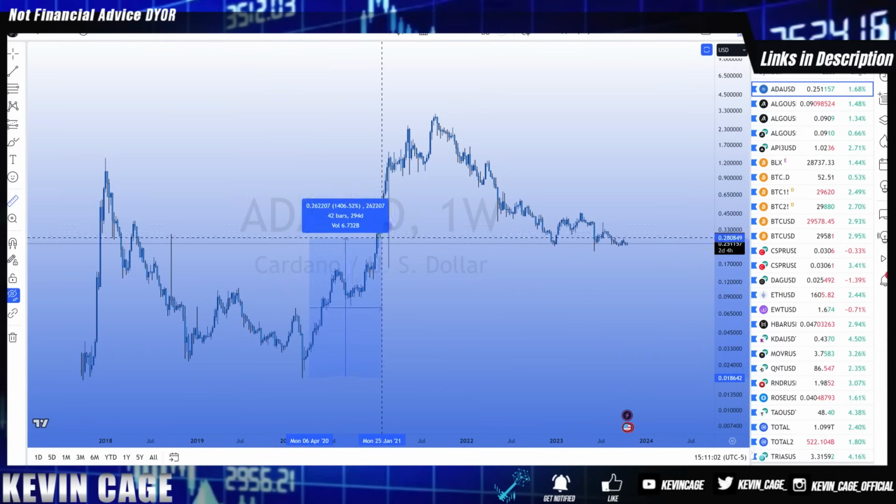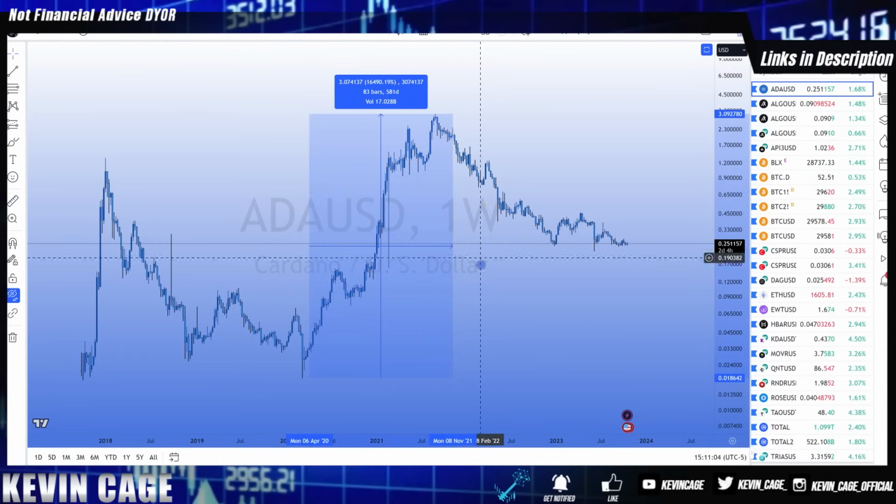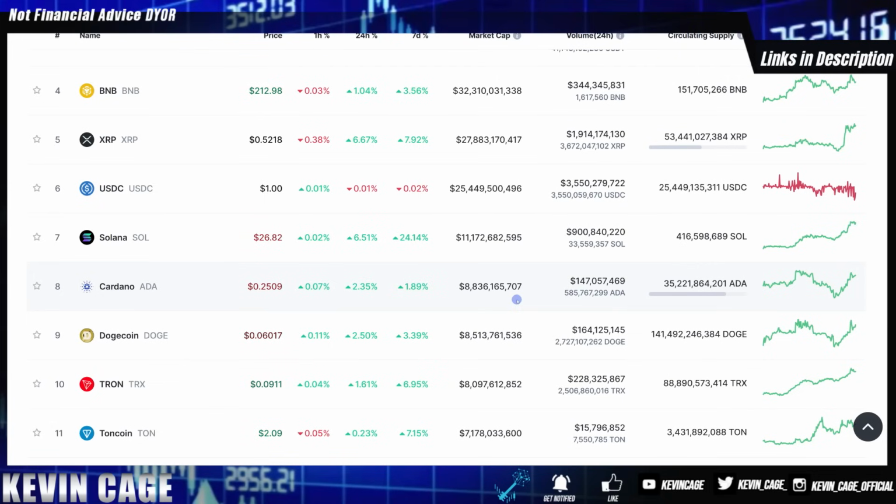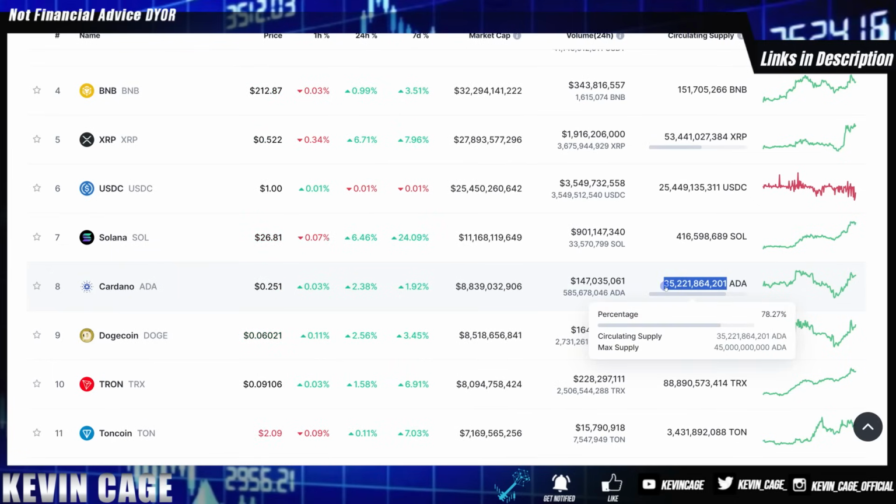Now it's important to note when ADA went from under 2 cents to over $3 and did over a 160x return with a $99 billion market cap, it doesn't mean there's actually $99 billion liquid available to be sold if everybody sold. There would not be anywhere near $99 billion, it would be a fraction of that. And market cap or market capitalization is just a social construct. It's calculated by the circulating supply or tokens in circulation, even if that is not the max supply, and multiplied by the current price. So for ADA, this 35+ billion multiplied by 25 cents would get you approximately $8.8 billion in market cap.